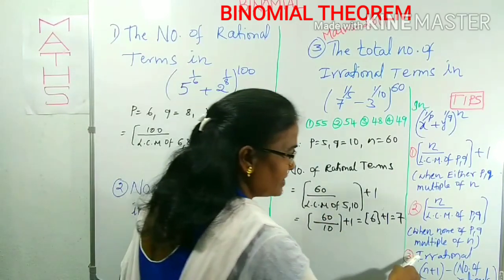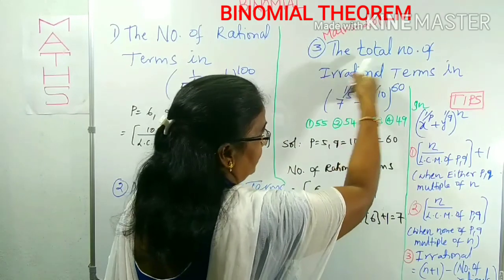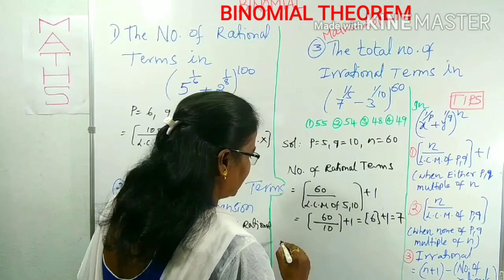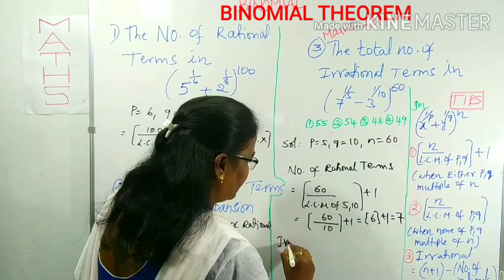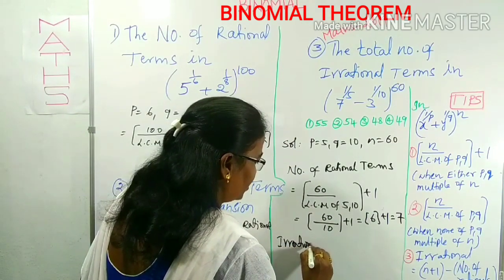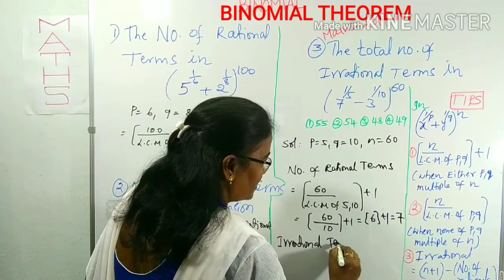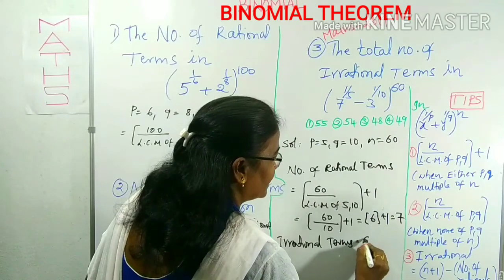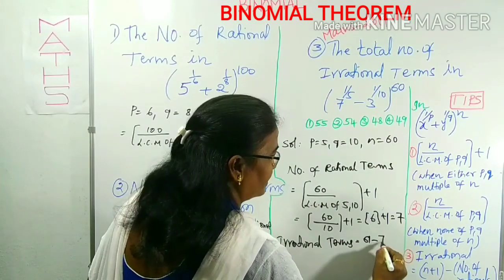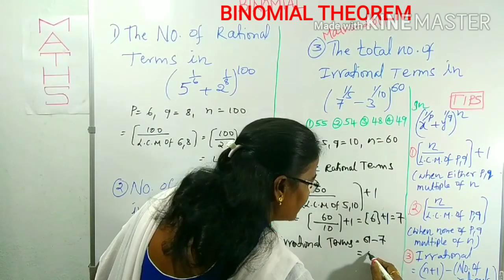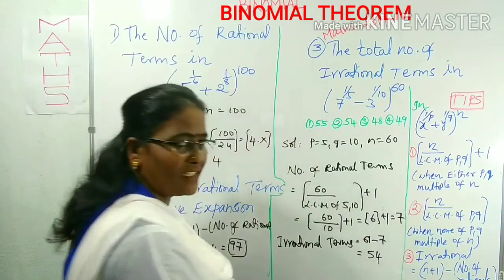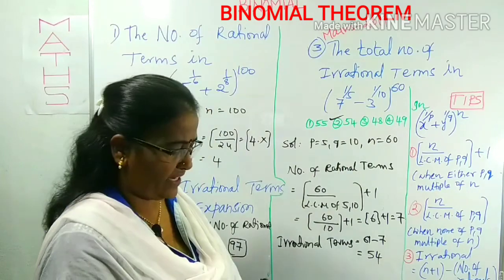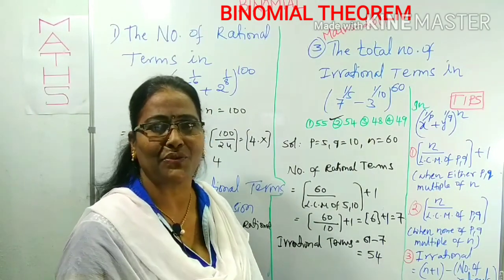But what is it asking here? The total number of irrational terms. What is that formula? n plus 1 minus the number of rational terms. Therefore, the required result is n plus 1, 60 plus 1, 61, minus the number of rationals, 7. 61 minus 7 is how much? 54, right? Which option? Yes, clearly the second option. A very, very simple question which was given in Mains 2019.